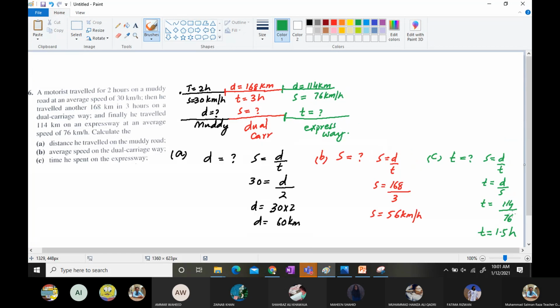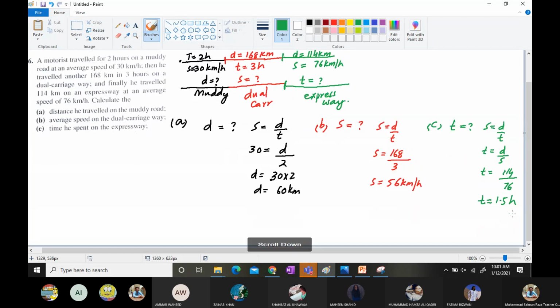Any queries of anyone? No. So we have solved the question in a very decent way. We gave you a rough diagram, and then we figured out the question in this way. So this is how they give you the question in the examination. You just need to look at the data and then interpret a rough figure for that, and then your formulas should be very strong in your mind, and then you work on it.